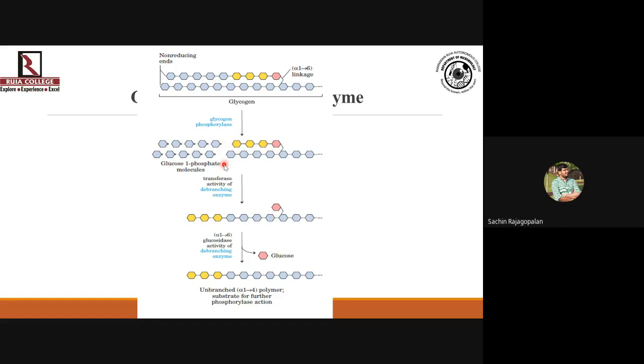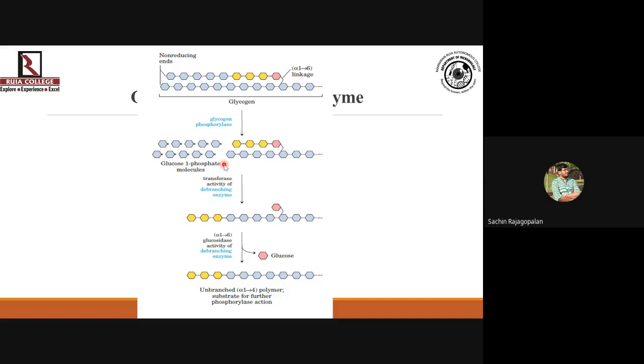The enzymatic structure of glycogen phosphorylase is such that it has an arm which recognizes the branching point, which is the alpha-1,6 glycosidic linkage. So वो arm जैसे ही recognize होगा, glycogen phosphorylase would stop.